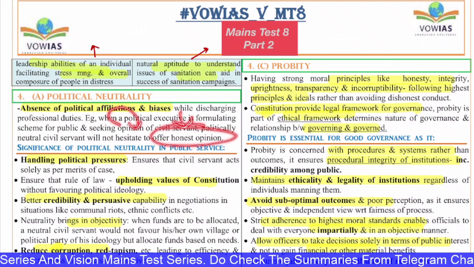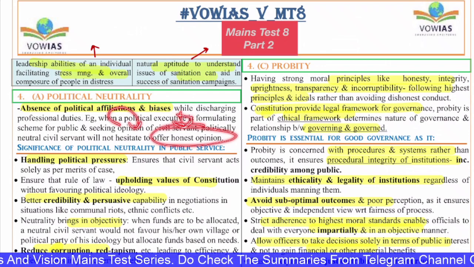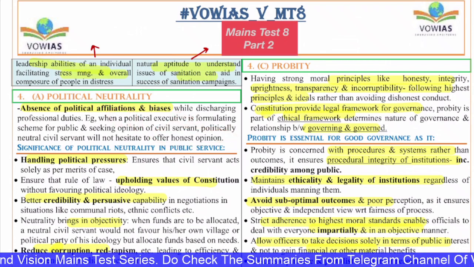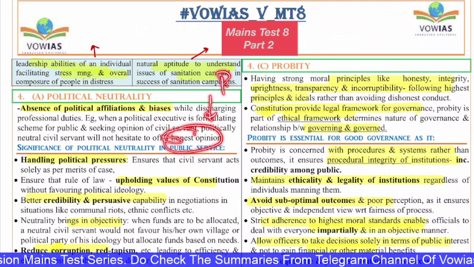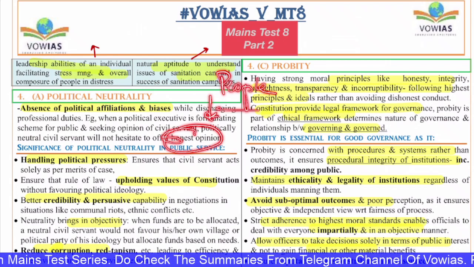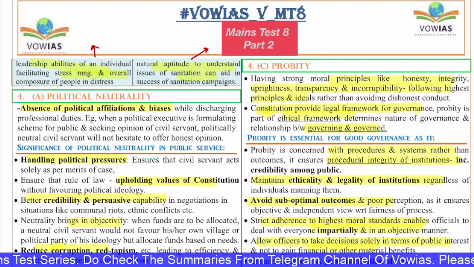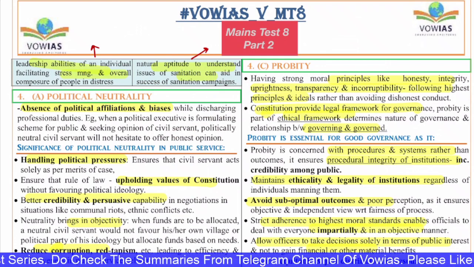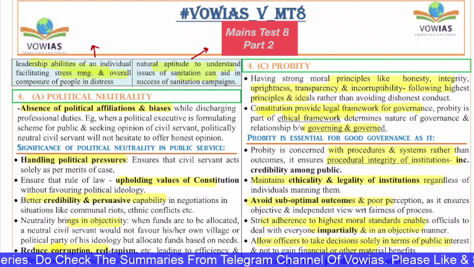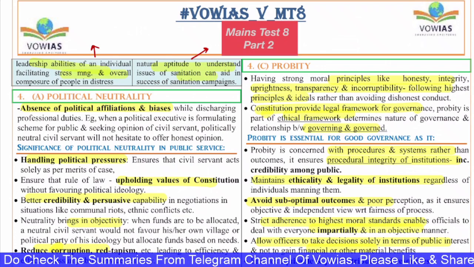Otherwise, if the bureaucrat has any political affiliation, then his answer will be biased, and then there will be no honest opinion, and it is the public, the people, who will suffer at large. Because at the end of the day, the aim of every scheme and of the bureaucrat is to ensure public good, to ensure that the largest section of society, especially the vulnerable section, gets benefited.